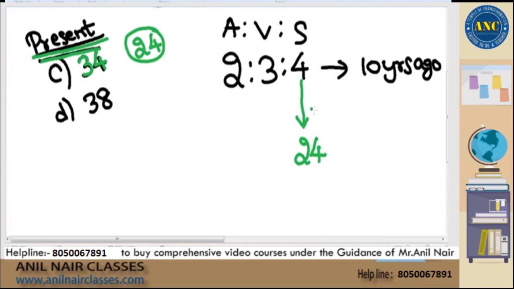4 should become 24. What is the multiplying factor, Alpana? 4 into which number is 24? 4 into 6 is 24. 3 also multiply by 6. 2 also multiply by 6. Continue from there. I hope it is clear, sir.